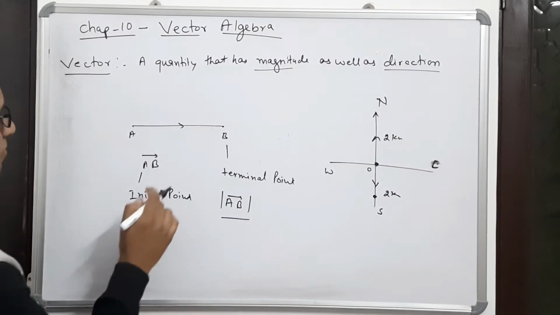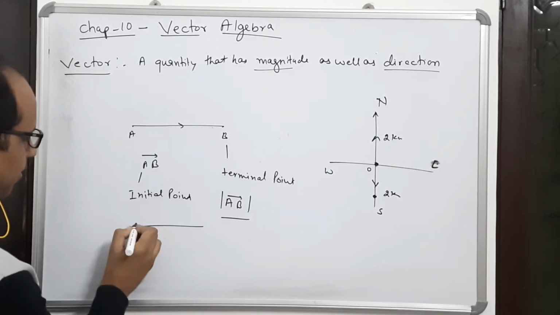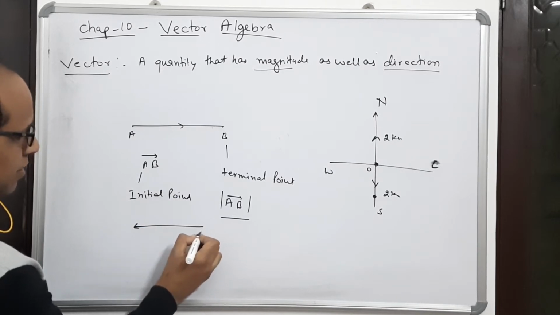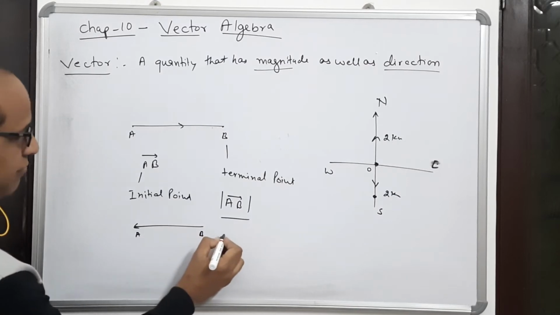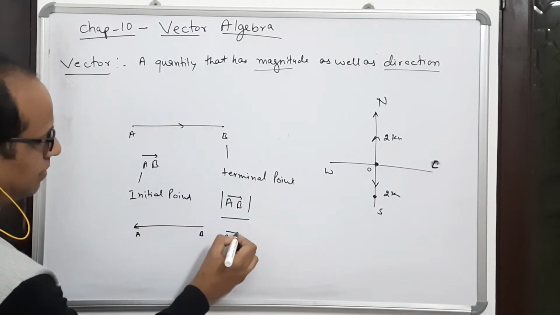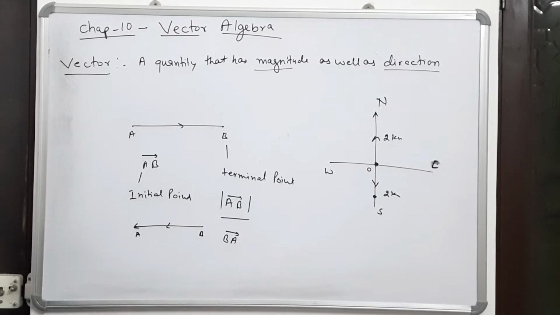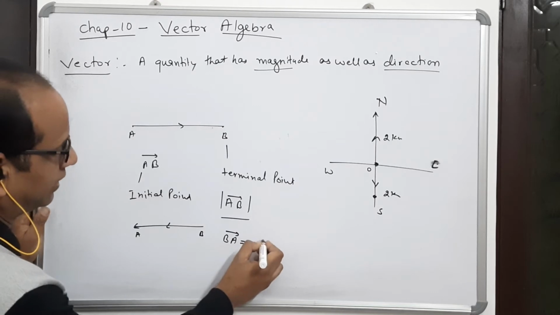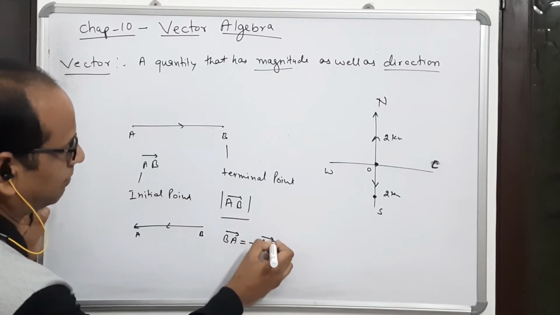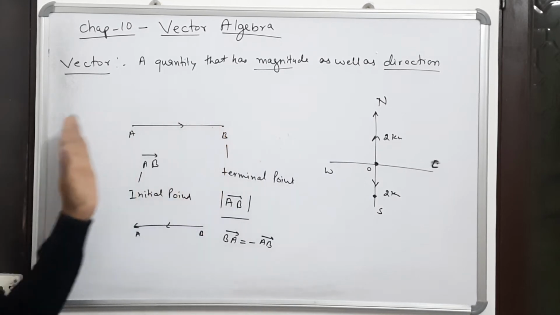Now, look here, if the direction is from B to A, then we say that it is BA. In this way, the direction is this side. So BA is equal to minus AB. If AB is this side, then BA will be this side.